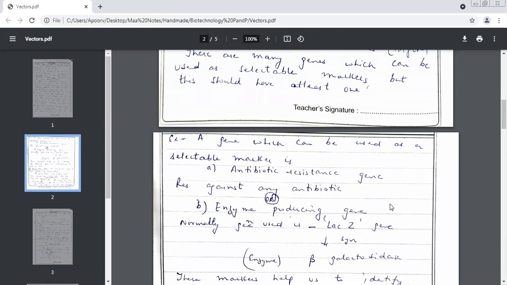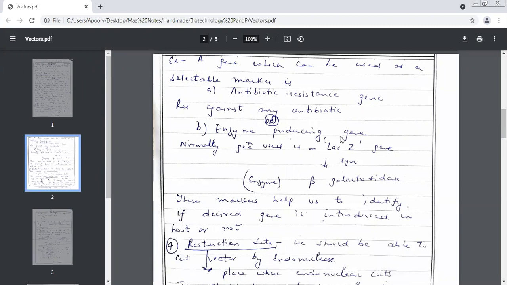Which is the second kind of marker most commonly used in biotechnology? Which gene? Enzyme producing gene. And what was the name of this one, the gene which we use? Lac gene. What enzyme does it produce? Beta galactosidase. So once you insert this gene, check out if this enzyme is being produced. If this enzyme is being produced, that means the gene has entered.